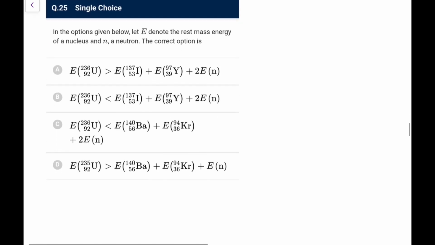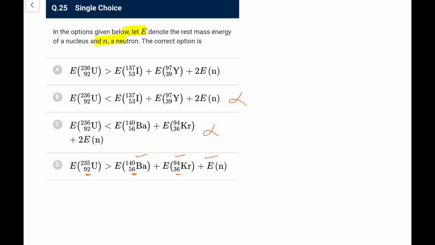So again, a nicely designed one. Next, in the options given below, let E denote the rest mass energy of the nucleus and N a neutron. The correct option is, so when it breaks, definitely the rest mass energy of the reactant must be more, then only energy will be released. So this cannot be the option, this cannot be the option. The correct option we can have is option A. Let me check here, this 56 and 36, 92, so it is 92 here, this is 235, so this is also 235. So I think both are correct.